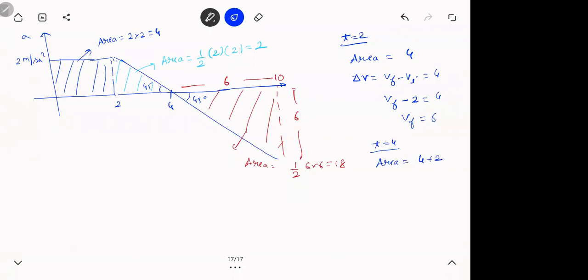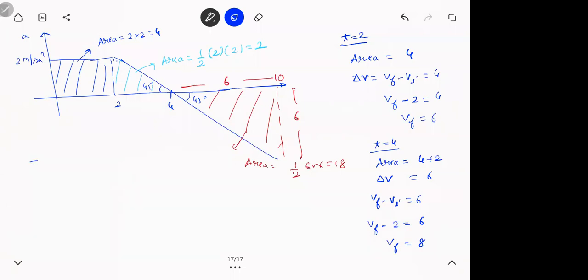4 plus 2, 6. So this is change in velocity. So V final minus V initial is 6. So V final minus 2 is 6. So V final is 8. Have a look at this, 2 and 4. Any doubt, please ask me.